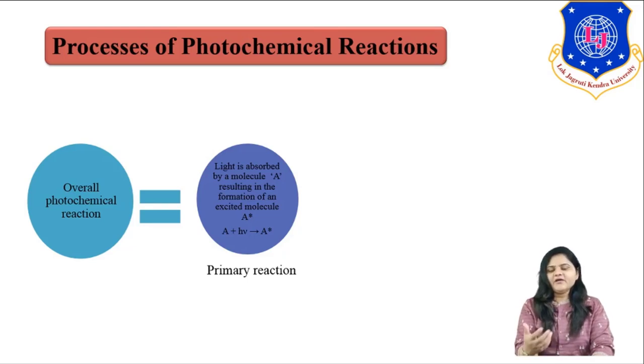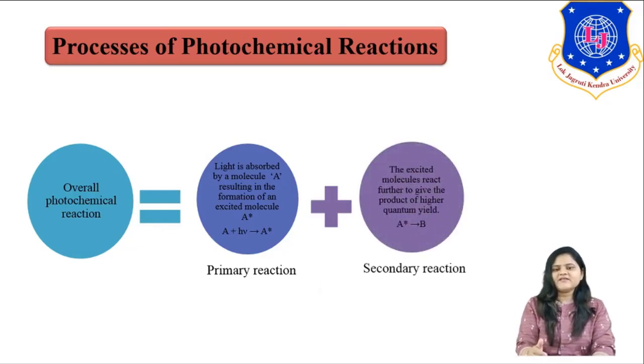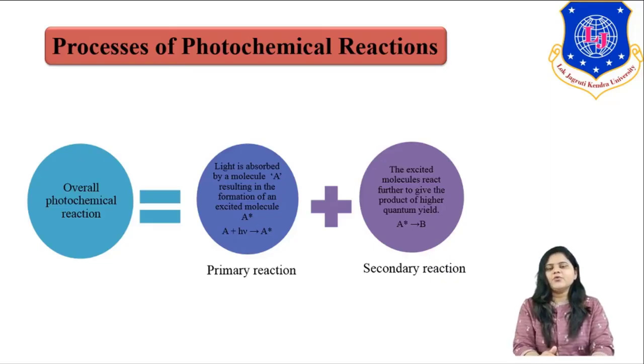Our reactant A absorbs light and reaches the excited state A star. Now in a secondary reaction, this excited molecule A star leads to the formation of our product. The excited molecule reacts further to give the product with a higher quantum yield. So this is our secondary reaction, and the overall photochemical reaction is a combination of the primary and secondary reactions.